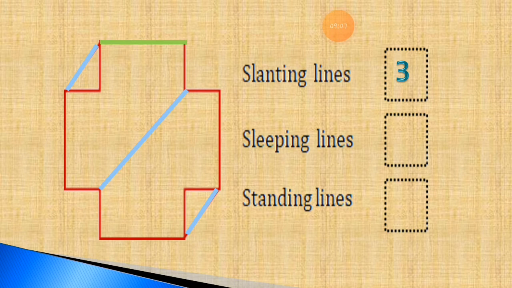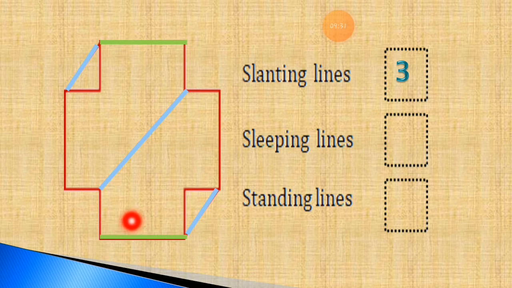Okay. Now let's find out the another sleeping line, where it is. Can you find out where the sleeping line is? If you find it by yourself, just overwrite all the sleeping lines with the parrot green color in your book. So here is the another sleeping line.